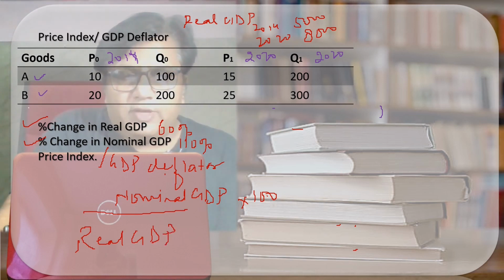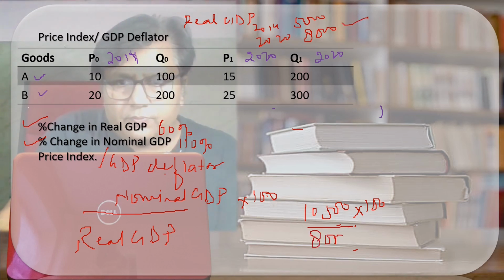We calculate the GDP deflator of the year 2020. So what is the nominal GDP? Nominal GDP is 10,500 multiplied by 100, and the real GDP that we can see over here is 8,000. So what does it come to? It will be 132.2%.